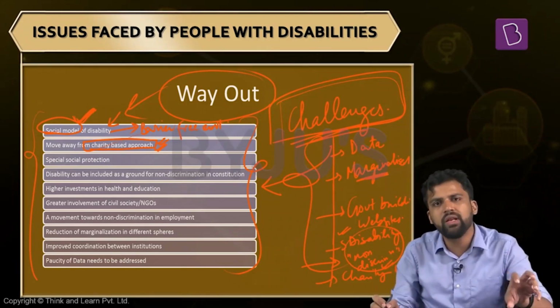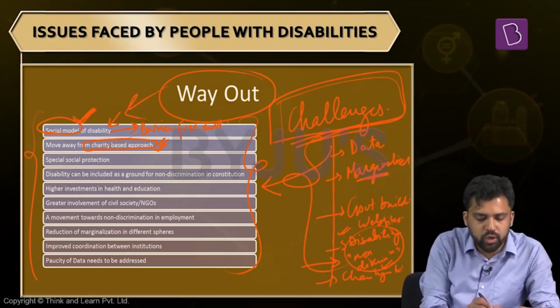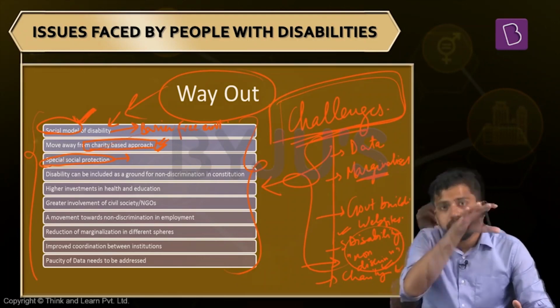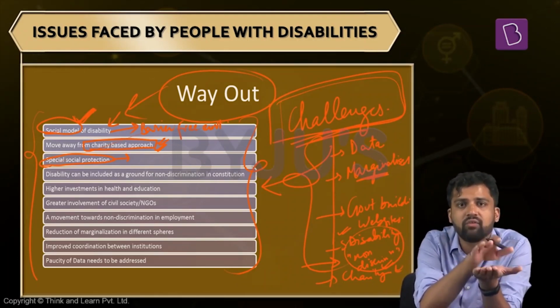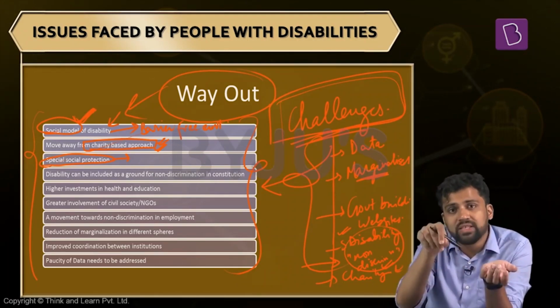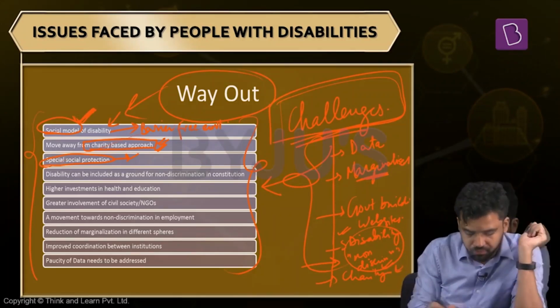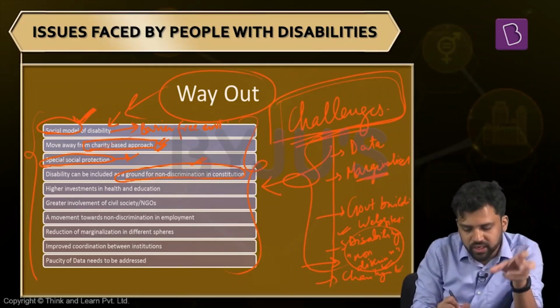But this does not mean that we will not provide them with any social protection. We also need to provide them with some special social protection, maybe preferential access to public distribution services. Why do we discuss this? People with disability are highly likely to be in the lower socioeconomic categories, and when you have a person with disability, their chances of employment are less, and someone else in the family might also not be working because that person is supporting the person with disability. So they are poor, and they need special social protection. The Constitution can be amended, and disability can be included as a ground for non-discrimination.